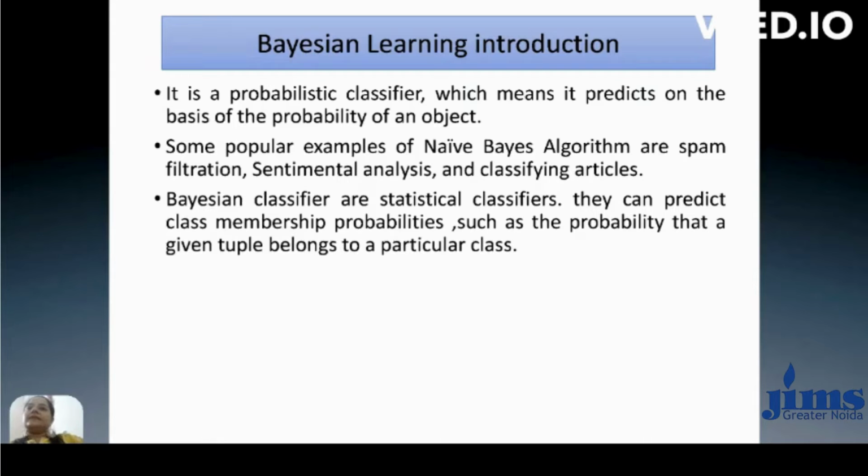Bayesian classifiers are statistical classifiers. They can predict class membership probabilities, such as the probability that a given tuple belongs to a particular class. So let us assume we have a data set with a number of attributes x, where x is equal to x1, x2, x3, x4, and so on up to xn. And with respect to x, we have given some label values y. So a particular tuple belongs to some class y.